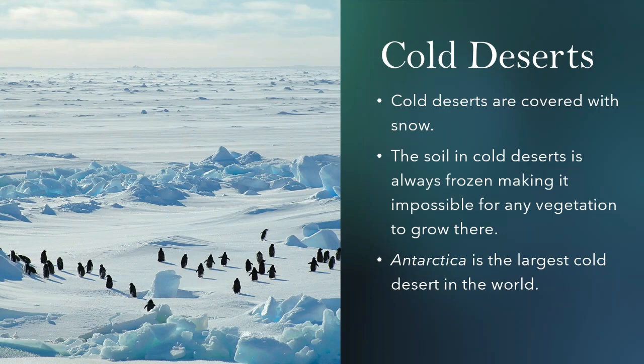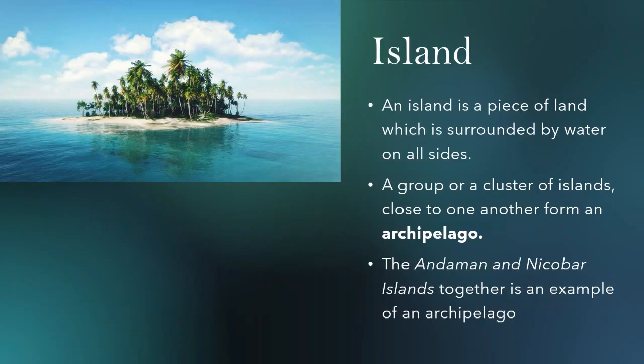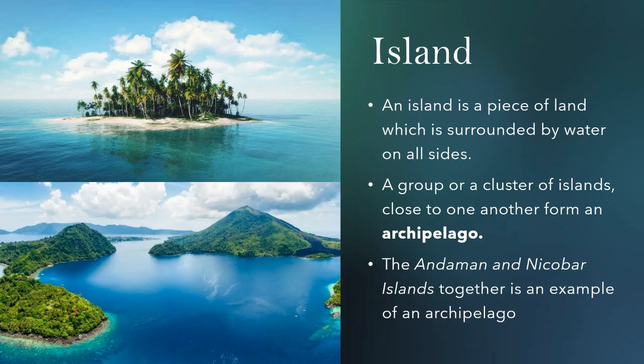Now, do you know what are islands? An island is a piece of land which is surrounded by water on all sides. A group or a cluster of islands close to one another form an archipelago. The Andaman and Nicobar Islands together is an example of an archipelago.